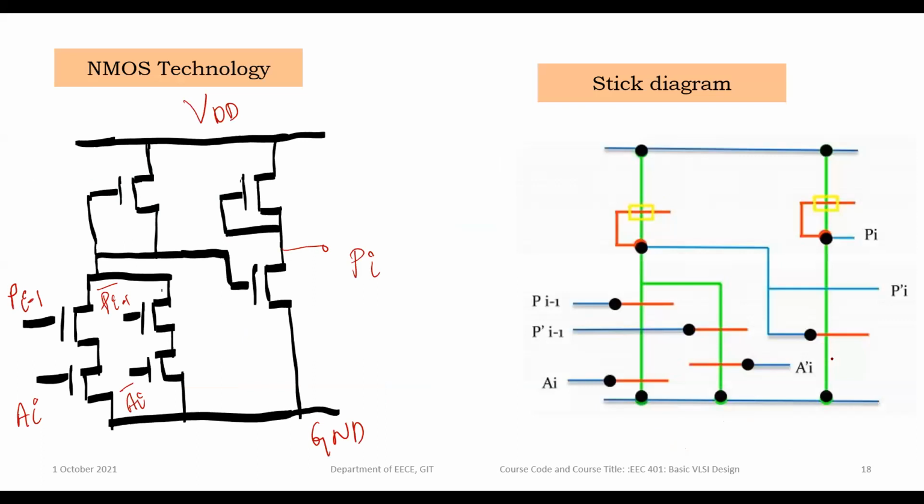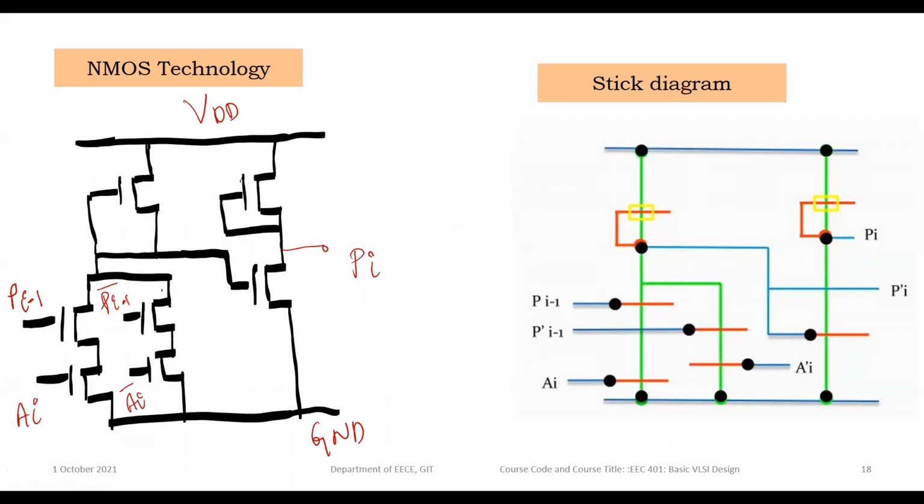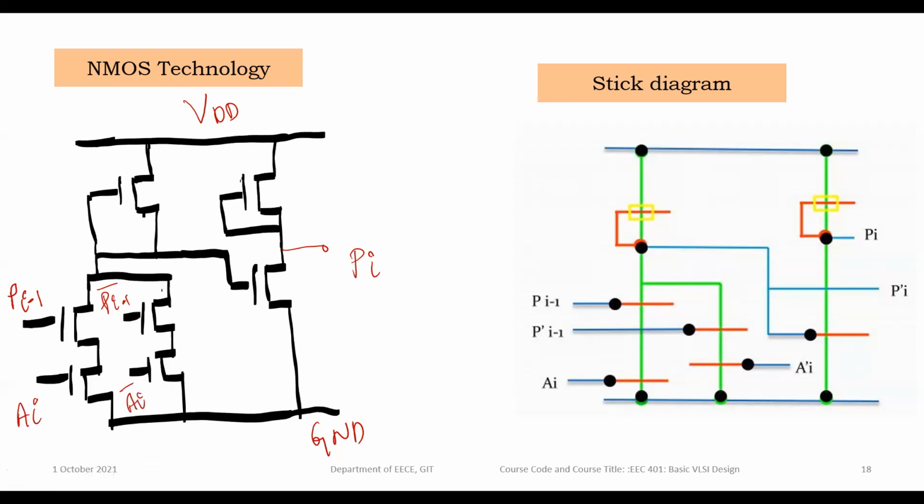See, these are the loads. These are the loads. Yeah, this is the depletion MOSFET. This is the depletion MOSFET. These 2 are the loads. First, take this circuit. So here is the Pi minus 1 and Ai. This is the Pi minus 1 bar, Ai bar. Means this is the exclusive NOR operation.